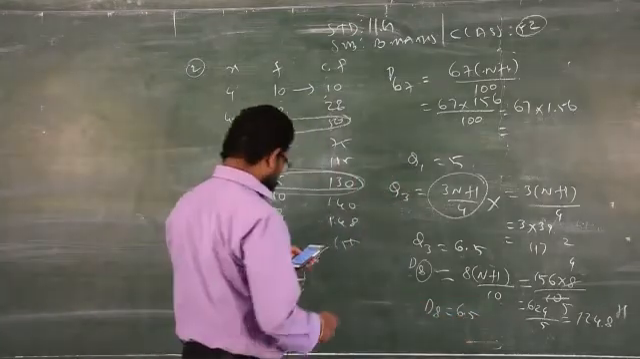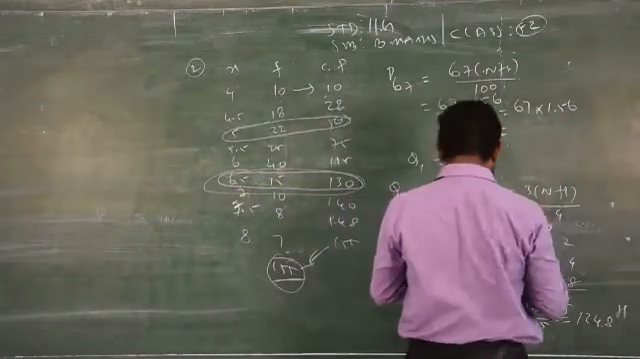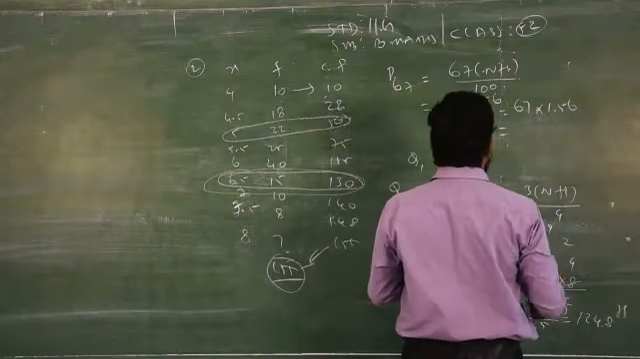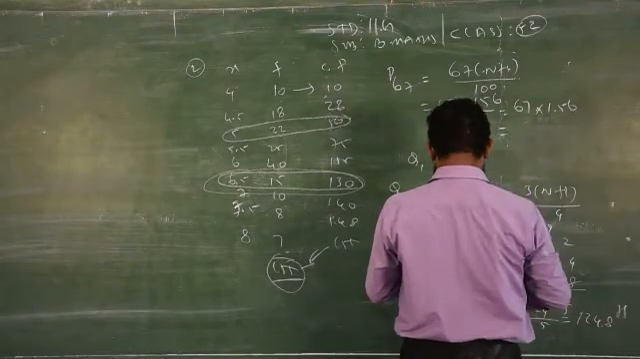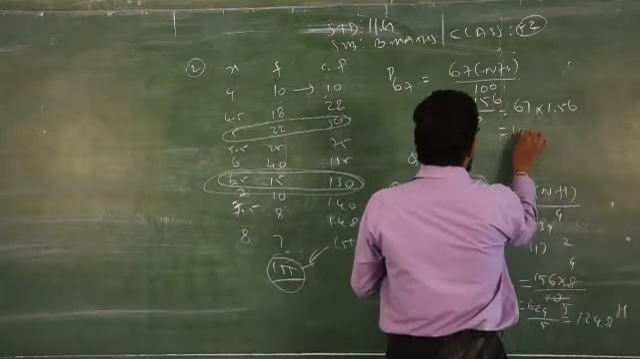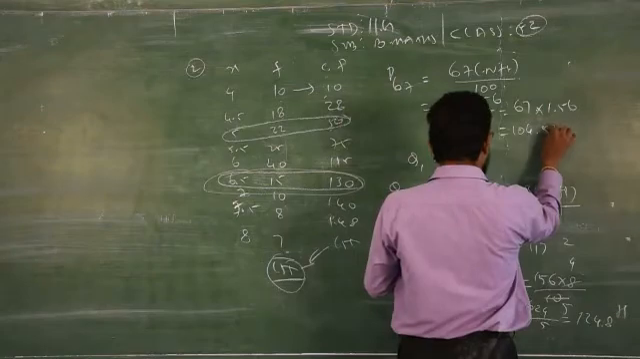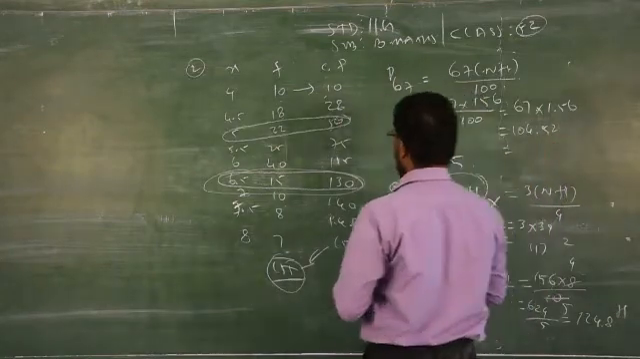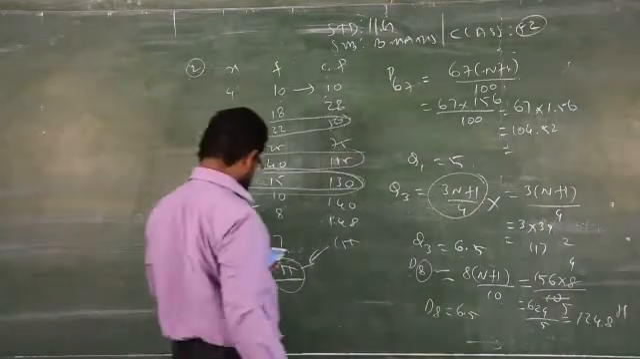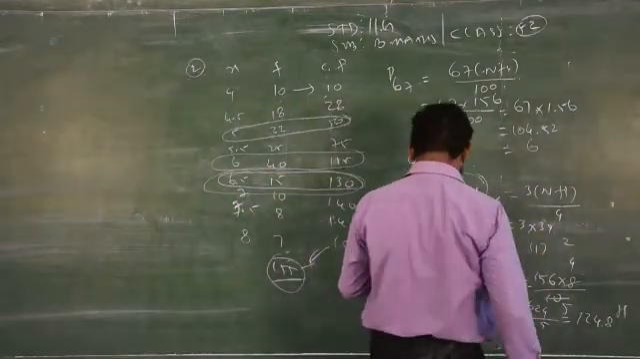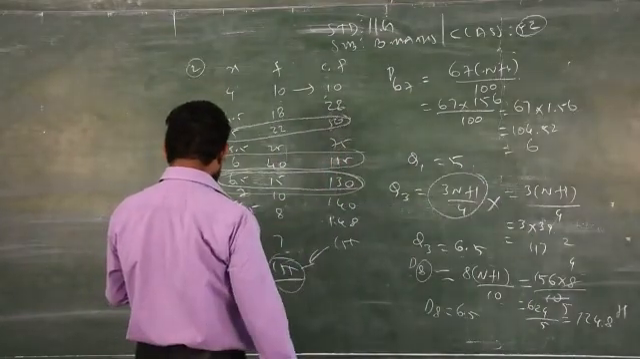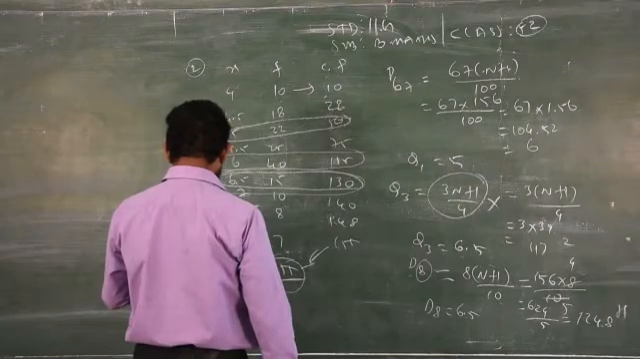Clear. Similarly for P67, what is it? 67 into 1.56, you will get 104.52. Where will it come? Here it will come. So what is the corresponding value for x? 6. So the answer is 6. Clear. Now it is the same way you can find the next problem.